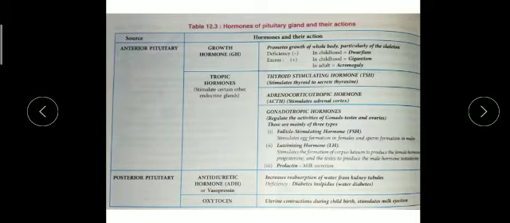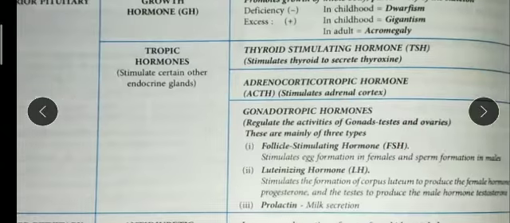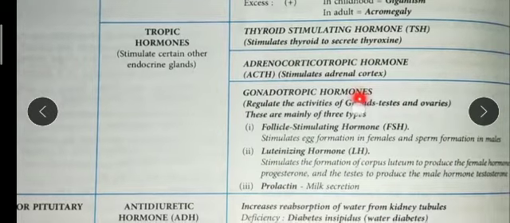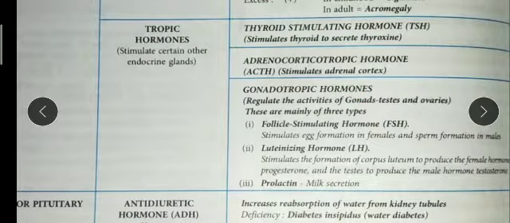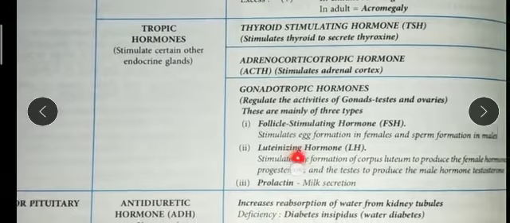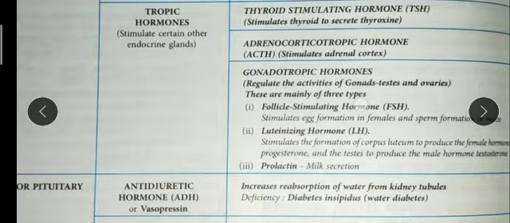FSH stimulates egg formation in females and sperm in males. Luteinizing hormone stimulates the formation of corpus luteum to produce the female hormone progesterone, and the testis to produce the male hormone. So this stimulates the gonads. Prolactin is for milk secretion.